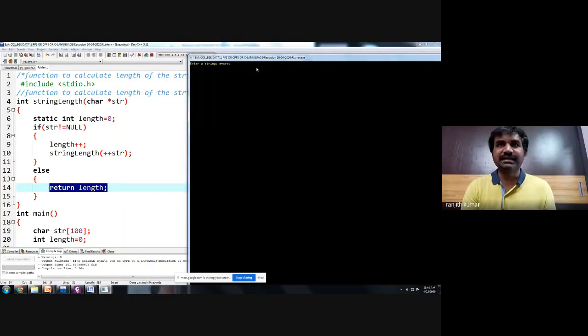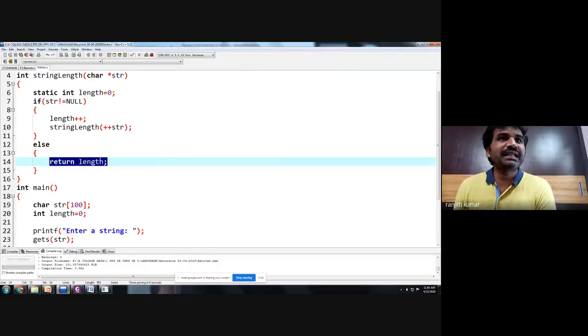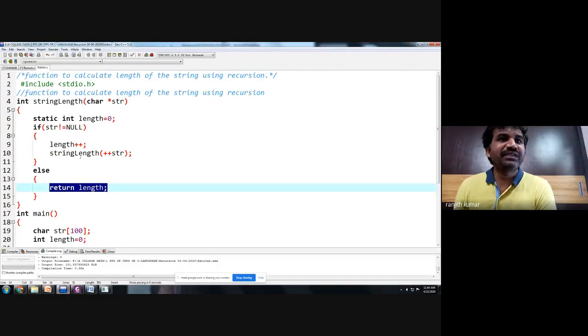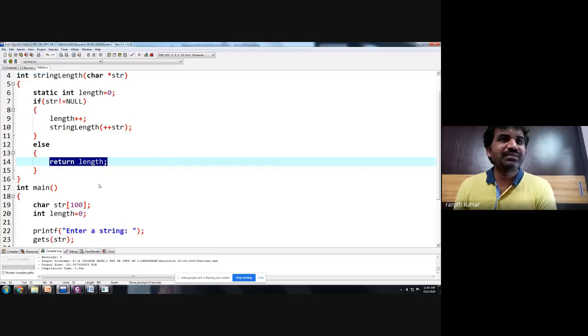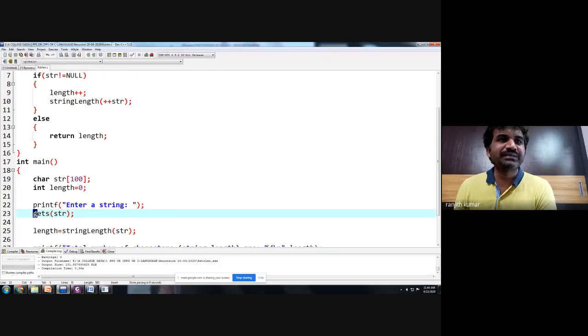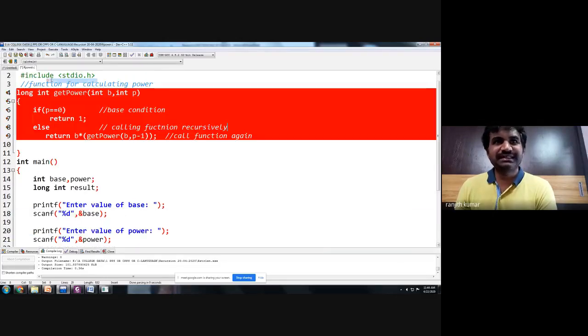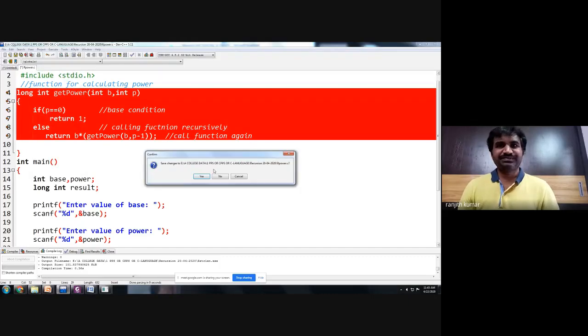MVSR EC. Okay. So we are able to calculate the length of the string using iteration. We are trying to enter a string, but this gets is giving some problem, I think, people. So when we explain the strings concept, we will show you how to calculate the length of the string once again. Okay, so this finishes your programs on recursion.